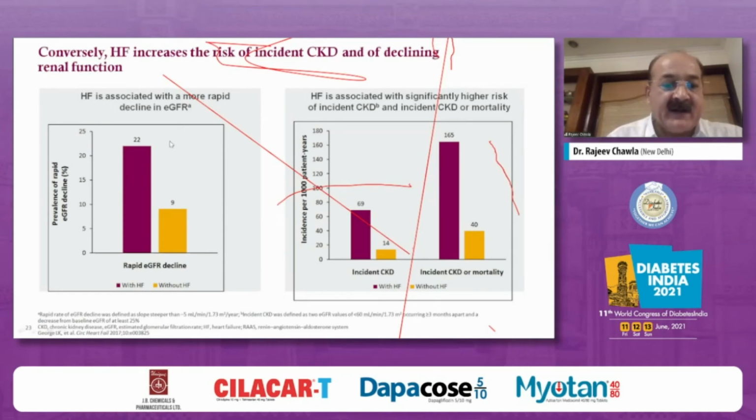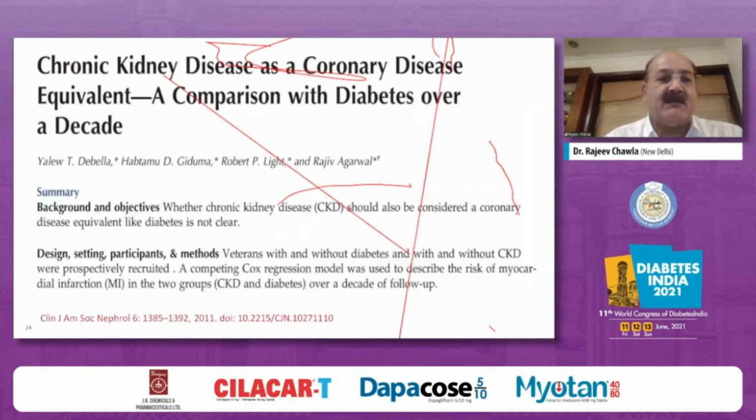So the moment you have heart failure, the overall decline in eGFR is going to be much more rapid as compared to someone who is not having heart failure, and these patients are obviously going to have much higher mortality.